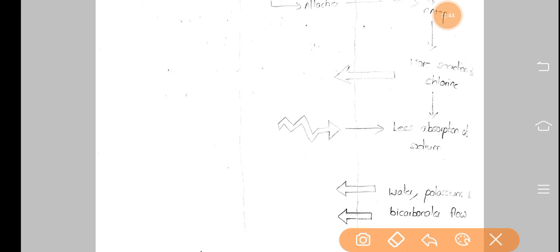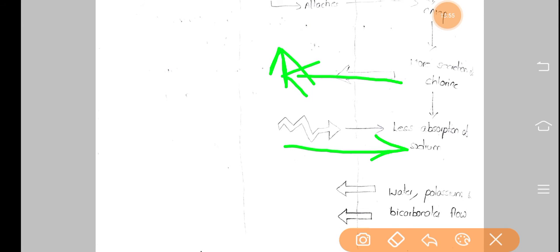Then chlorine concentration will be high, and on the other hand lesser absorption of sodium is observed, and by entry of calcium into the membrane in a higher concentration along with this chlorine, bicarbonates, water, potassium, everything will be reaching the small intestine along with this chlorine.